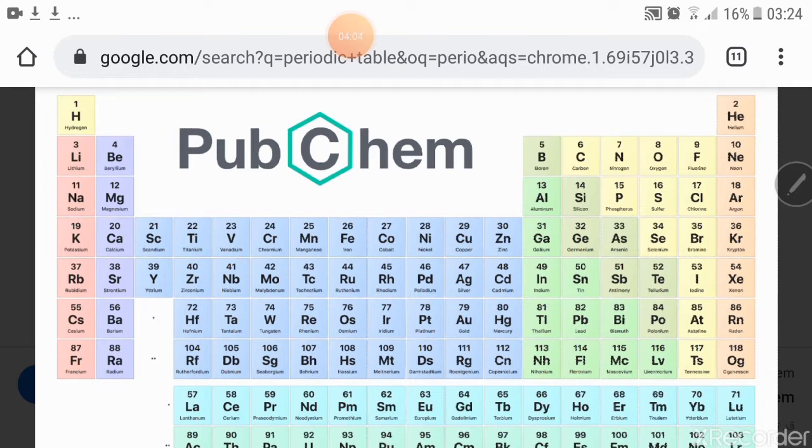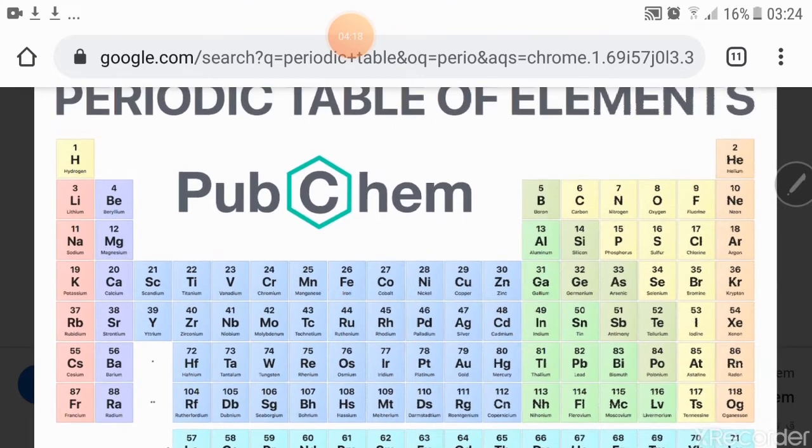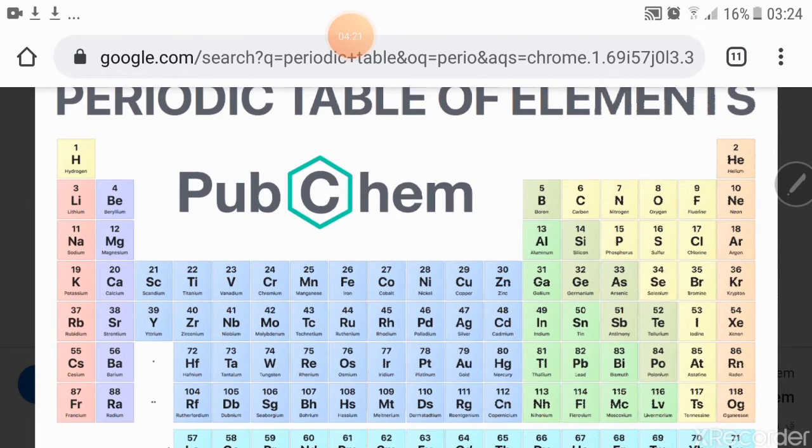For the rest of the periodic table, except group number 18 under helium, neon, argon, krypton, xenon, all of the elements have valence electrons less than 8, so they want to make them 8.